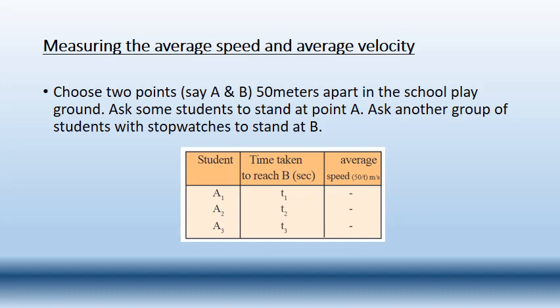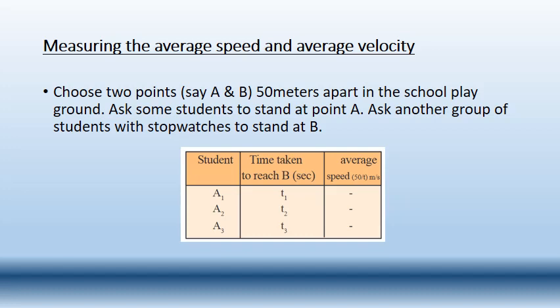If the person or object moves and we consider only the magnitude, then we get the speed and the distance. Whereas if the person moves in a particular direction along with the magnitude, then we get the displacement and the velocity. Is that clear? Okay, next let us observe how to measure the average speed and the average velocity. So average speed, let us take one situation.